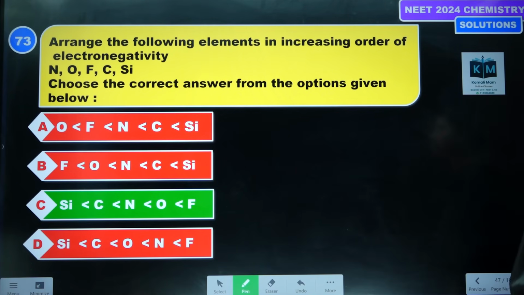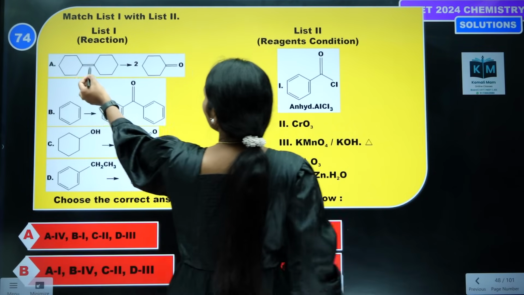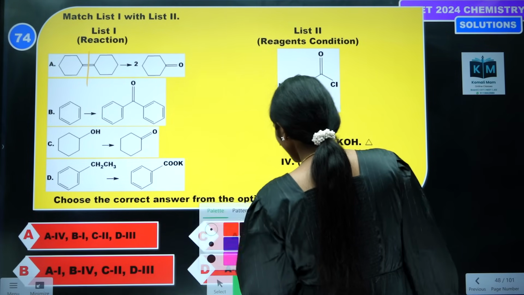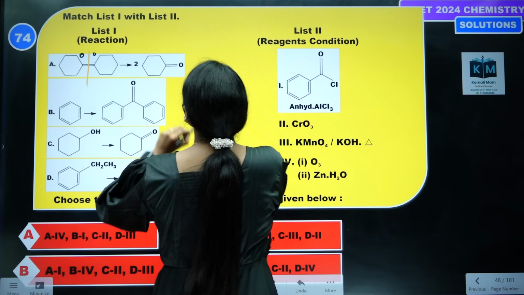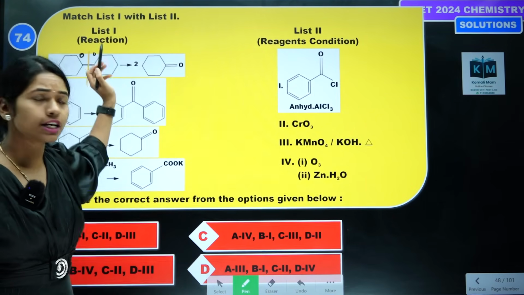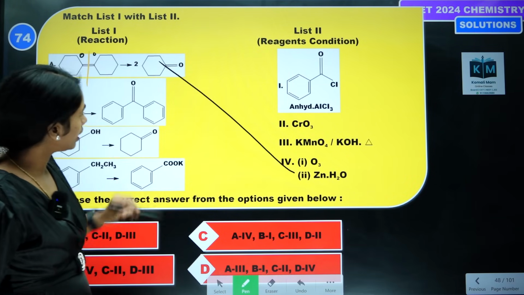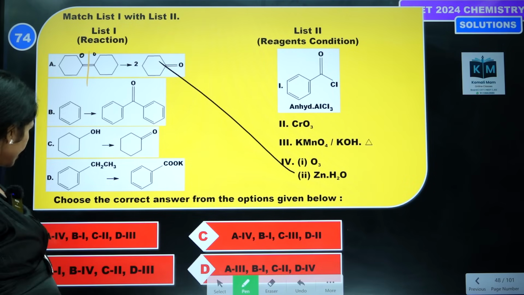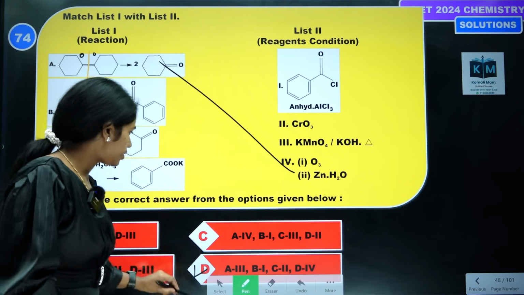Okay, let's see the next one. See these reagents, you are breaking the C double bond C, then which reaction is it? Ozonolysis. Ozonolysis breaks a double bond and puts oxygen on each side. So this is ozonolysis we are doing. Option A is 4. So A is 4, B is not there, D is not there.